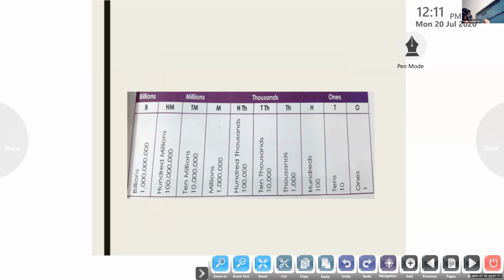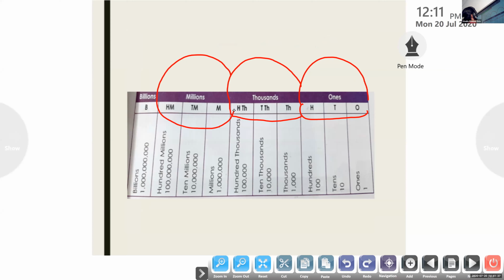Next, the international system. In the international system, we have the ones period, that is hundreds, tens and ones. And in the thousands period, we have three: thousands, ten thousands and hundred thousands. After that, we have the millions period: million, 10 million and 100 million. After that, billion.